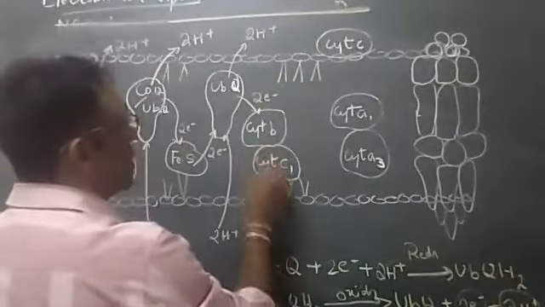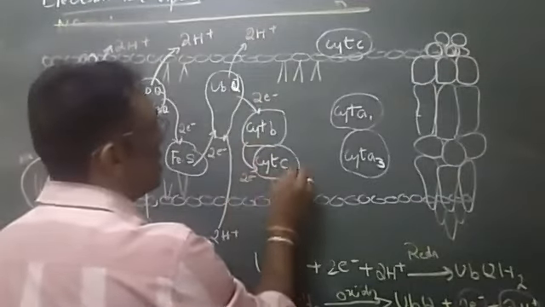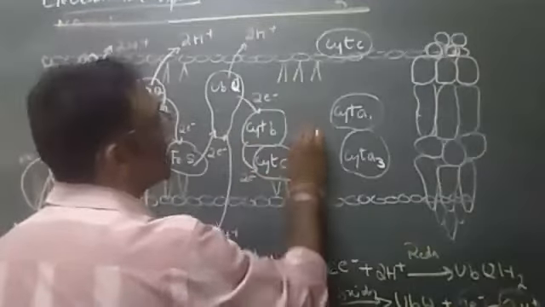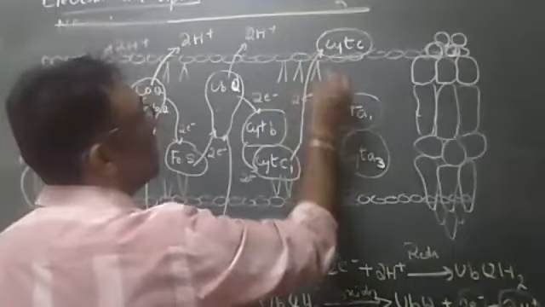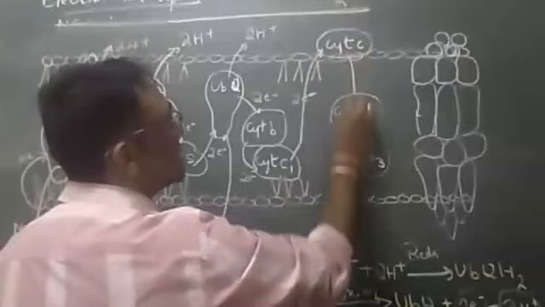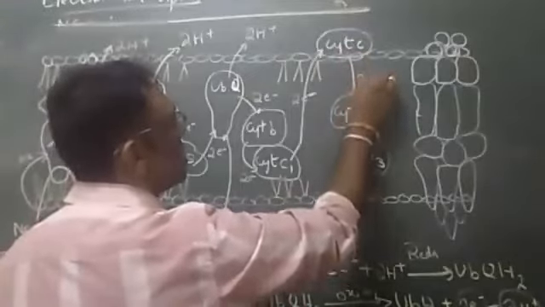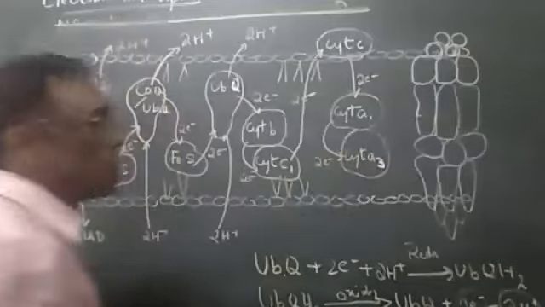Again, this will get reduced by accepting the electron. From cytochrome C1, it reaches cytochrome C. Electrons are transferred, every time reduction, oxidation. Again, this is reducing by accepting the electron. And ultimately, cytochrome A3 receives the electron.